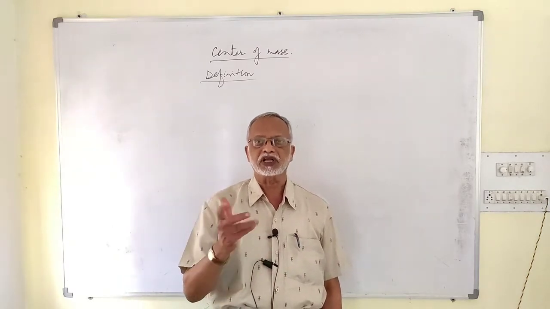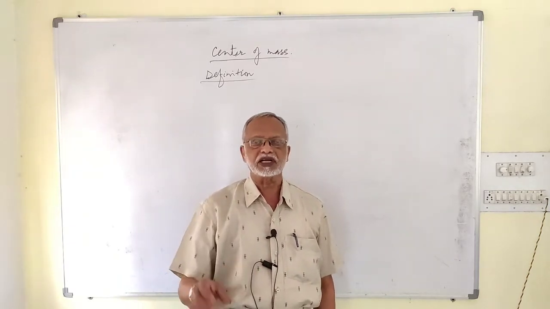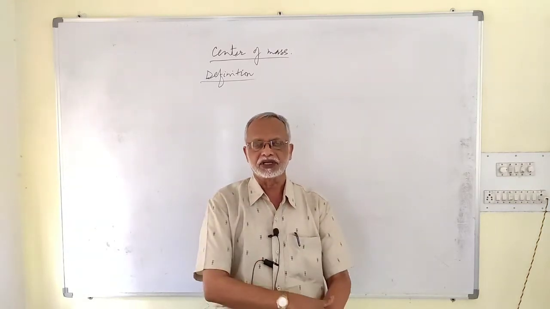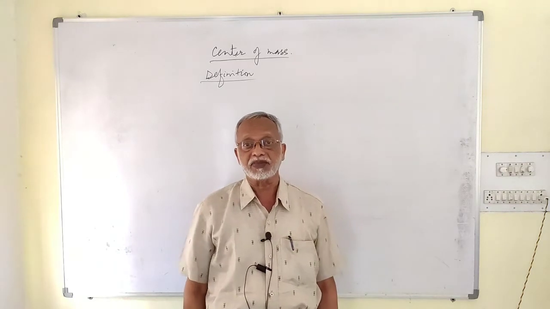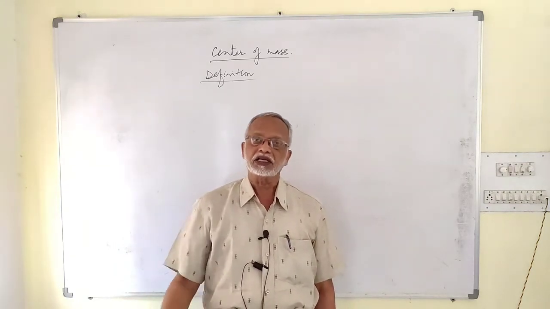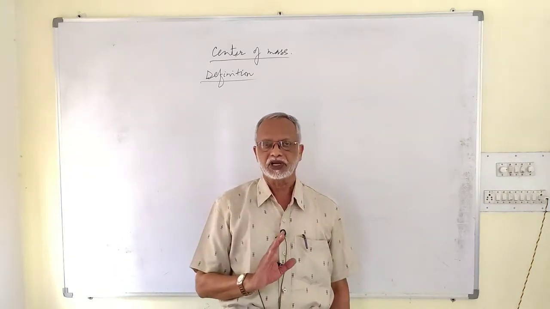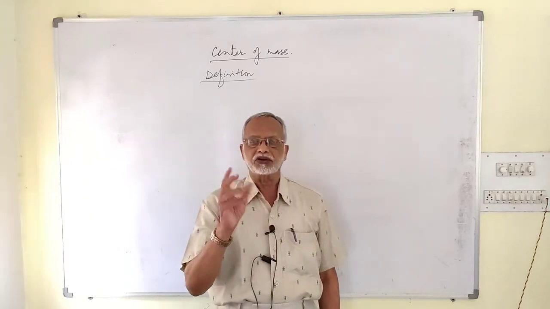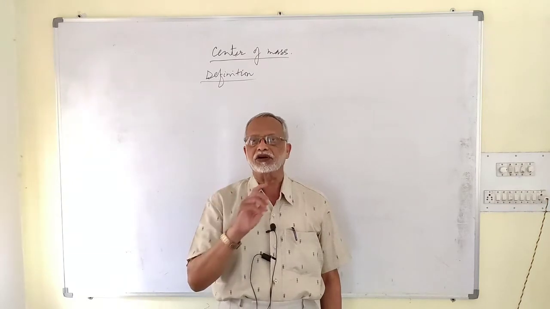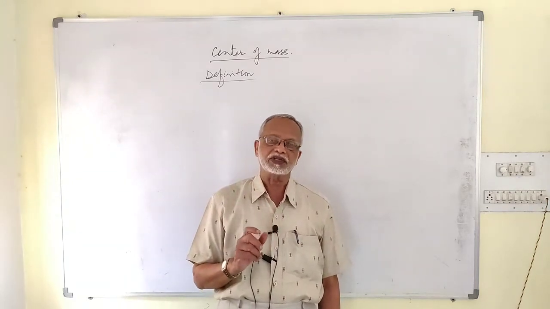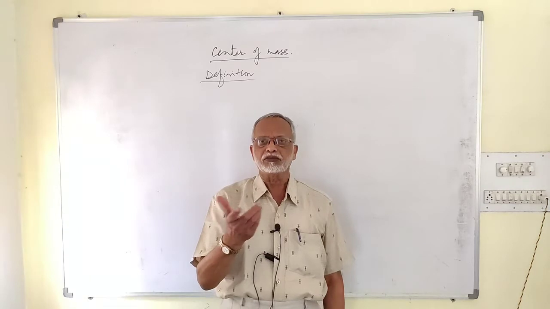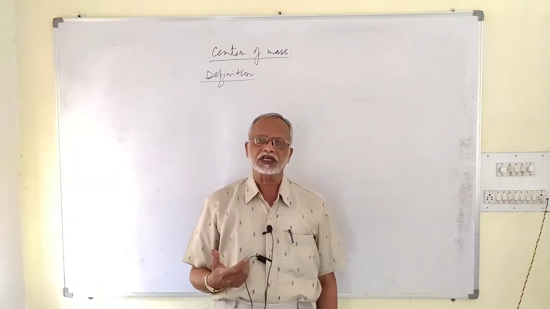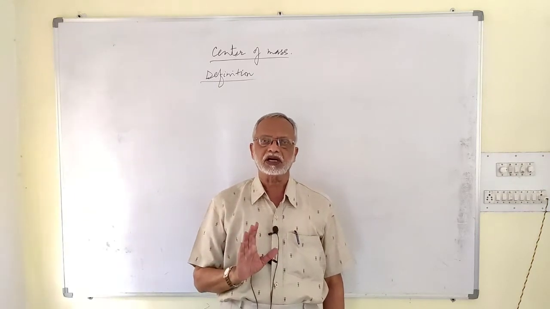If you consider the motion of the earth, the different points present on the earth, they are rotating with the earth and the earth is moving in an elliptical orbit. What is the path of the center of mass of the earth? It is a pure ellipse. I hope you understand this. The moon is revolving, rotating about its own axis and revolving around the earth. What is the path of the center of mass of the moon? Almost circular. Suppose we have got a satellite going around the earth, the path of its center of mass will be circular, or shape of the orbit.